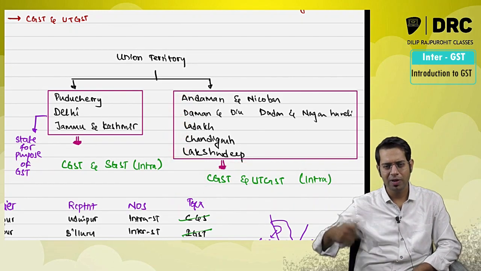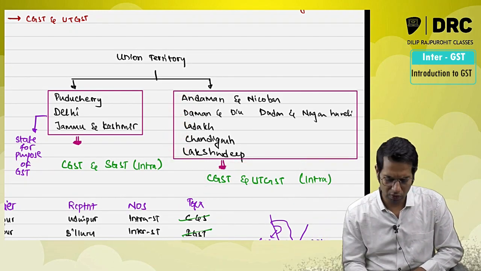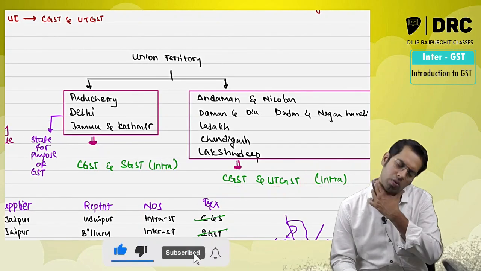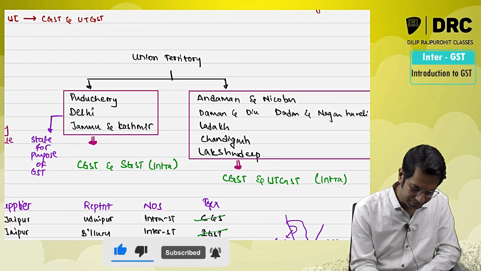Apart from that, Andaman Nicobar, Diu, Daman, Dadra Nagar Haveli, Ladakh, Lakshadweep and Chandigarh are called union territory. So whenever an intrastate supply is made over there, you will have to pay a tax called CGST and UTGST.